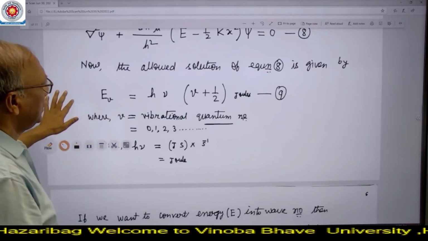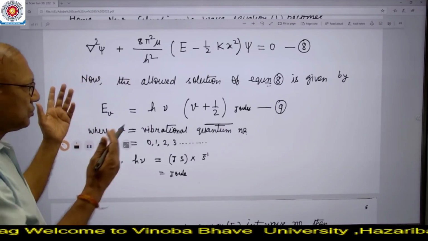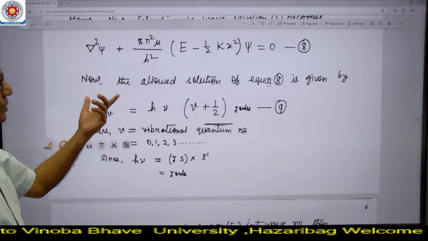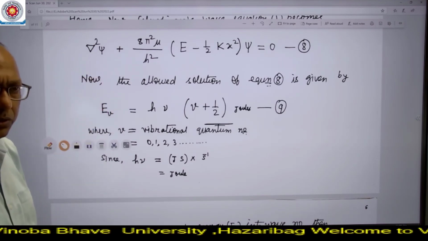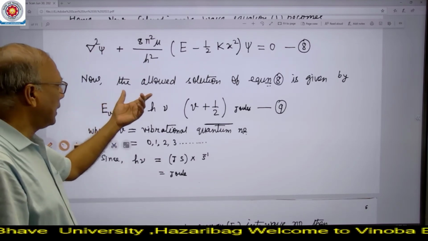This equation 8 is a second order differential equation in 3 dimensions and has many solutions, but only certain solutions are allowed. So we have written the allowed solutions.